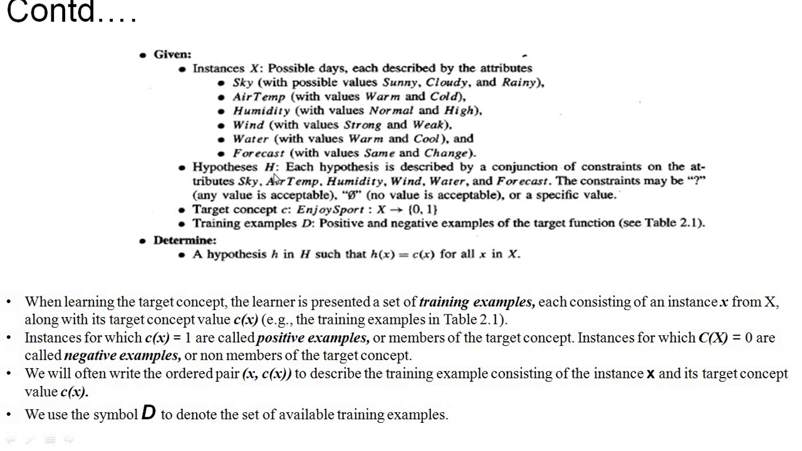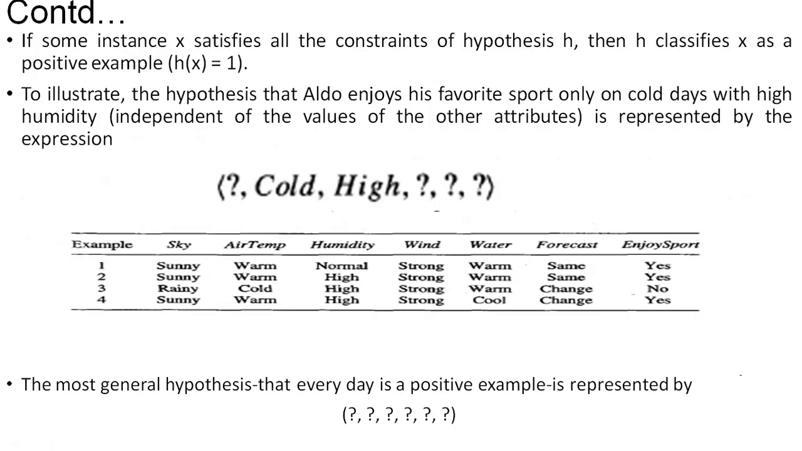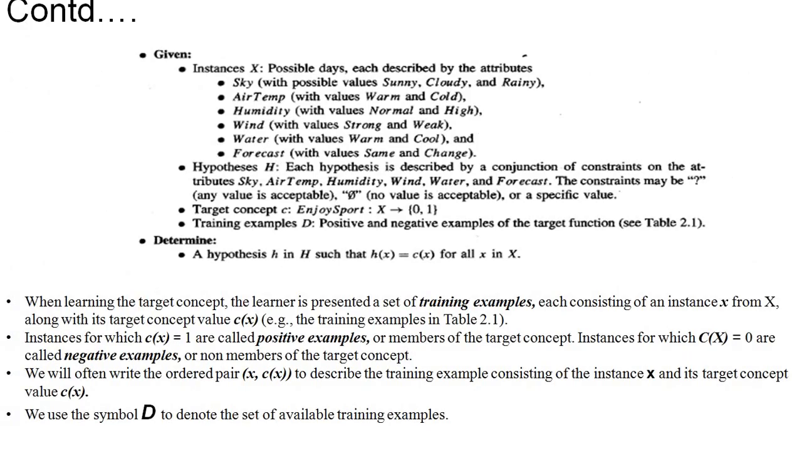Our hypothesis here is that each hypothesis is described by a conjunction of constraints on the attributes. That means a hypothesis is nothing but each of the inputs. Each of these inputs is called a hypothesis. So this is one hypothesis: sunny, warm, normal, strong, warm, same. This is the second hypothesis, this is the third hypothesis, and the last one is the fourth hypothesis. A hypothesis is nothing but the set of attribute values that you are providing as input.